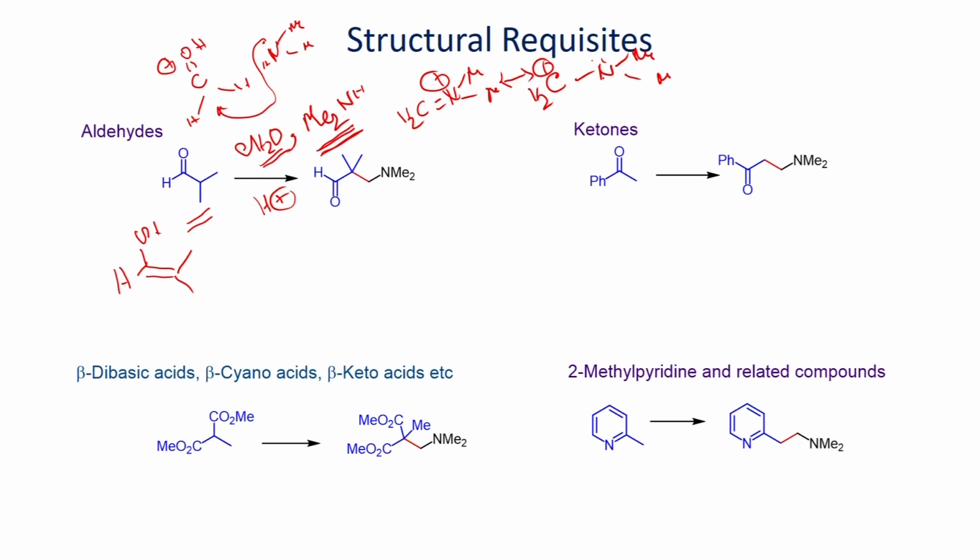Once you form the iminium ion, this enol can undergo addition reaction, and you will be able to form this compound. Similarly, you can also use ketone.